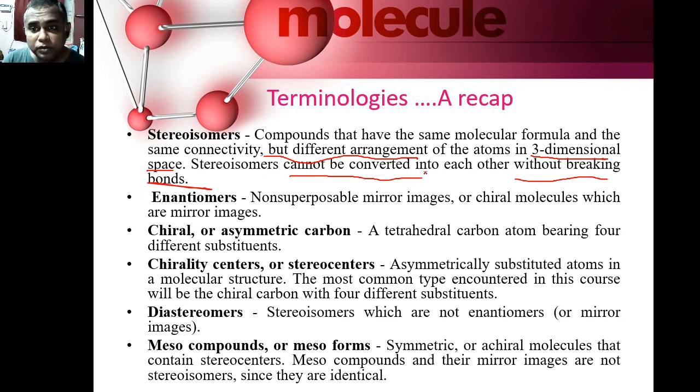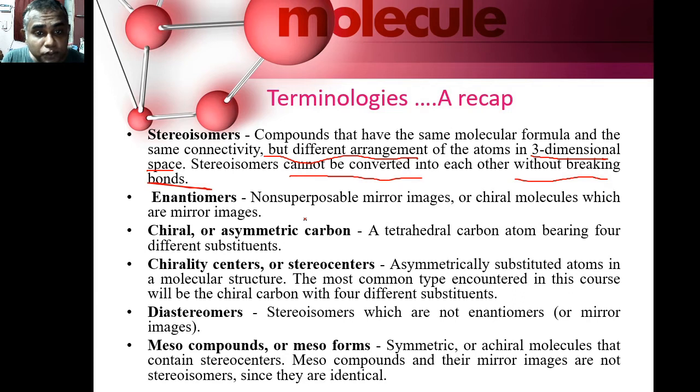Another conformer can be generated by rotating a carbon-carbon single bond, whereas in the case of configurational isomers, creating another configurational isomer can happen only with the breaking of a bond.